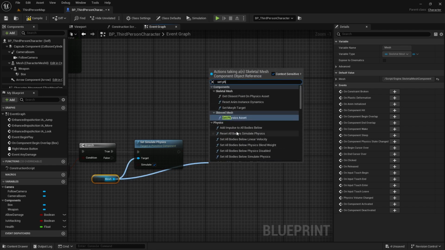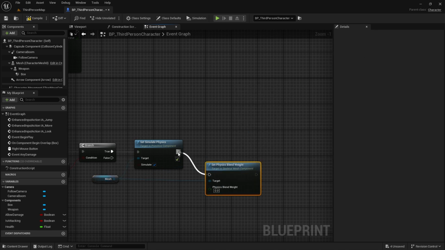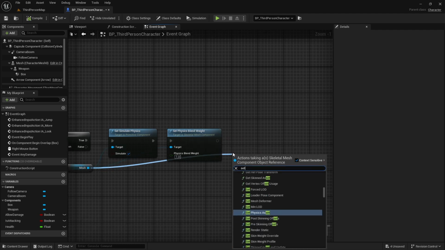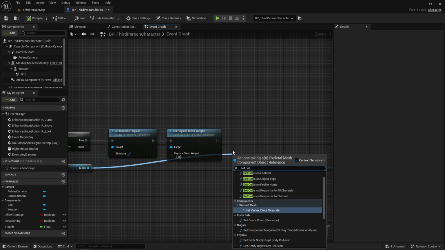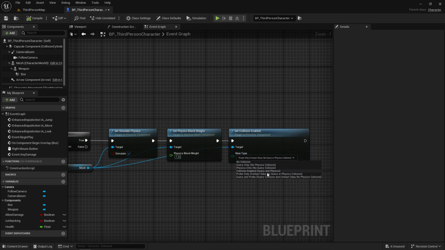And then we can call set physics blend weight and set that to 1. And lastly, call set collision enabled and set it to either collision enabled query and physics or collision enabled no query and physics.